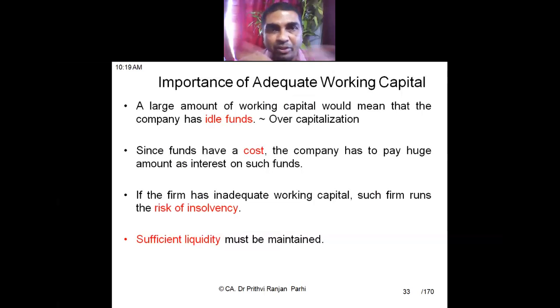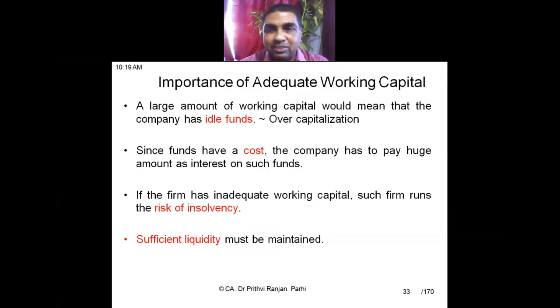So now coming to one more theoretical aspect, the importance of adequate working capital. It is important to maintain adequate working capital, but adequate working capital involves a cost in the sense that we are sacrificing the return. A large amount of working capital means a large amount of funds is kept idle, and that situation is referred to as overcapitalization. If it is overcapitalization, what will happen? Returns will be less. If the firm is having more capital, the firm's return will come down.